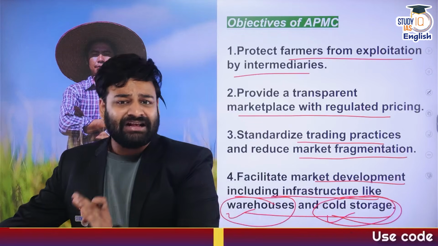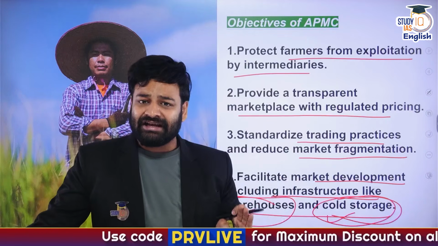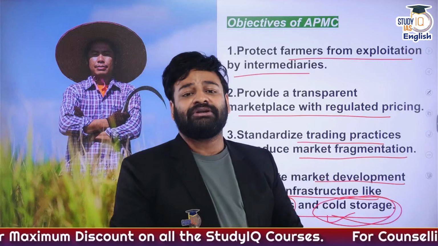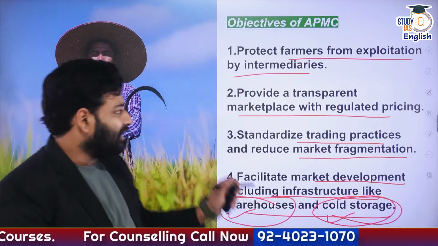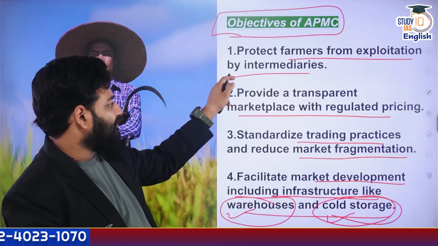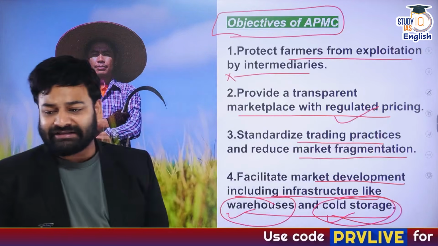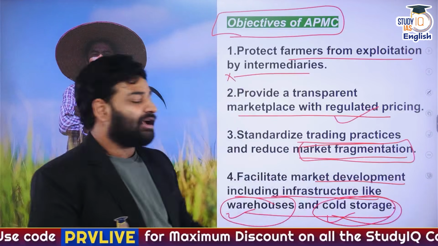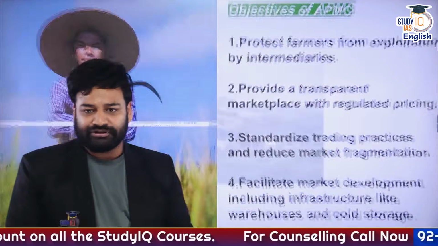In case of any fabrication in the weight, any theft, any discrepancies, it will be the mandi samiti, that is basically the government, who shall take care of it and provide you all types of compensation. So this is the only objective and agenda of the APMC: protection of the farmers from any kind of exploitation, providing proper regulated pricing, and going ahead with the elimination of market fragmentation, that is, the market should not be manipulated, and then providing farmers with proper warehouses and cold storages.